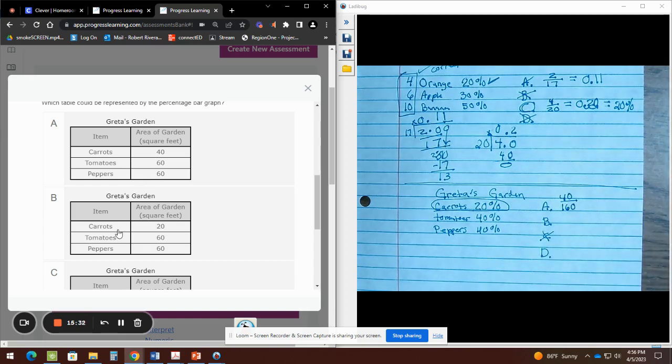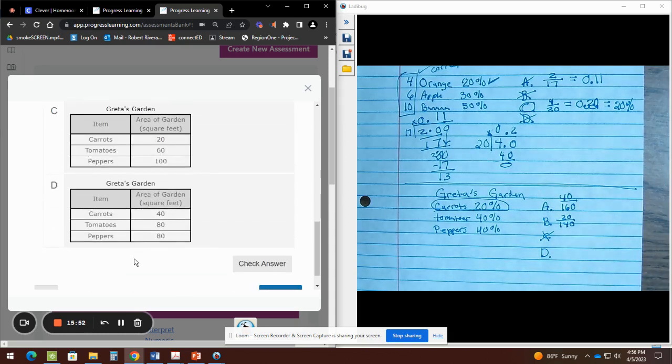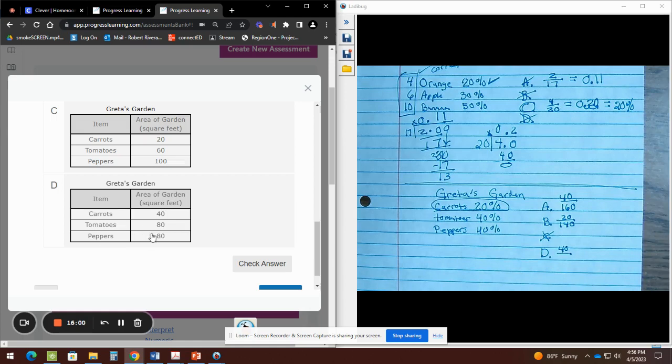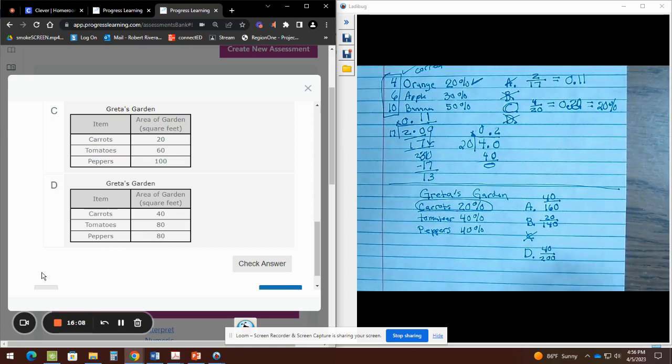Let me do my letter B also, the fraction. So we have here 20 carrots, so that will be on the top. And we're going to add 60 and 60, that would be 120, plus 20, that would be 140. So this one would be 140. Letter D, 40 would be on the top, so we're checking carrots. The bottom is always your total, so 60 and 60 would be 120, plus 80, that would be 200. So I have created my fractions.